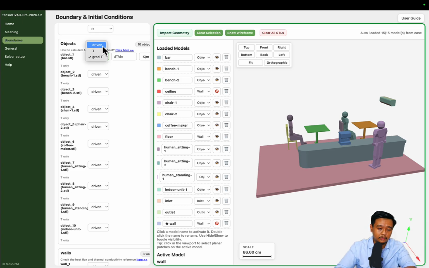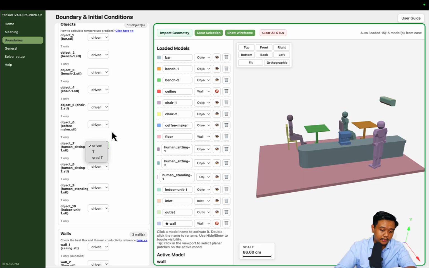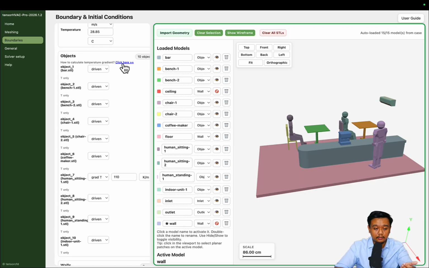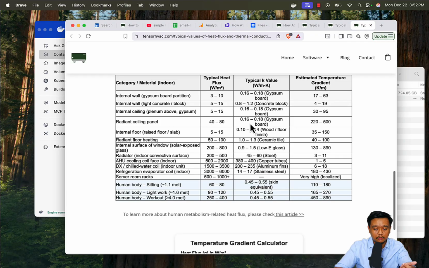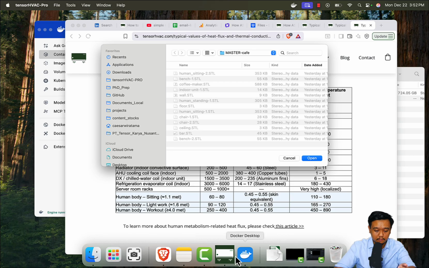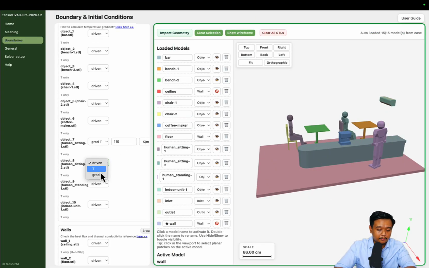So let's say if we use a human here, a human has some specific heat dissipation from its metabolism process, so we can input some values and we will discuss these values later. Or if you like, you can click here to get some reference on some of the typical values. We will discuss this later in detail. And a standing human has a larger temperature gradient because it has a faster metabolism rate.